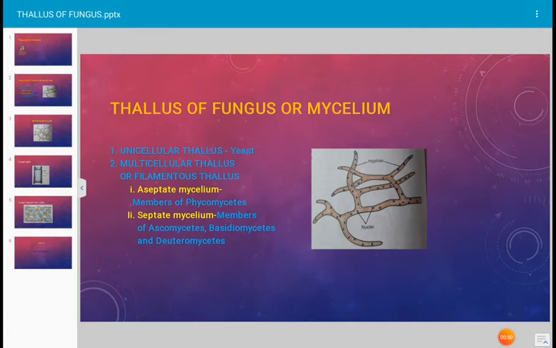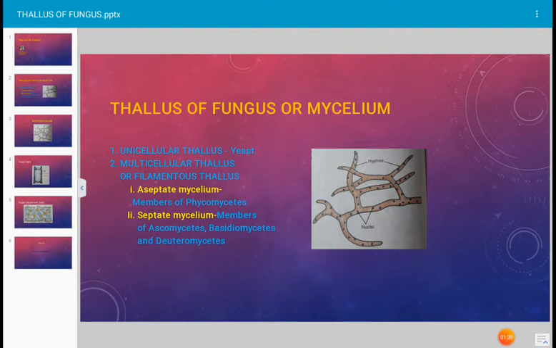The thallus of the fungus may be unicellular or multicellular or filamentous. The unicellular thallus of the fungus occurs in yeast. Yeast is a type of fungus which is commonly used for fermentation in industries, in the bread industry, and this yeast has a unicellular thallus. It has a true nucleus with a small amount of cytoplasm. Such unicellular thallus occurs in a fungus which is known as yeast.